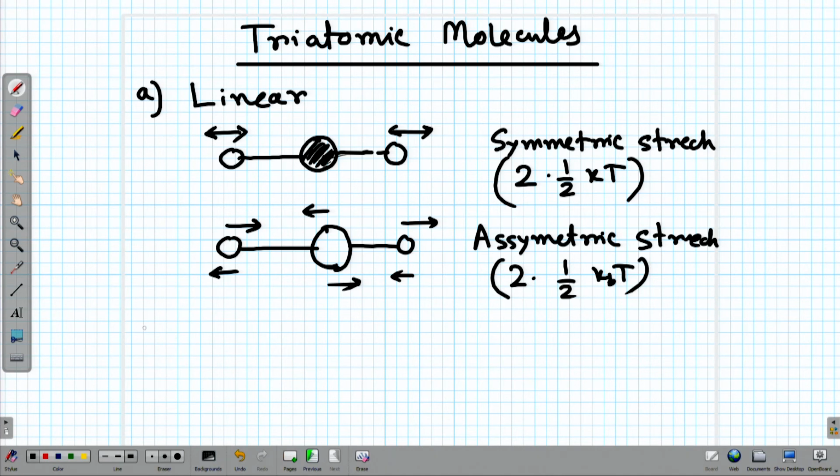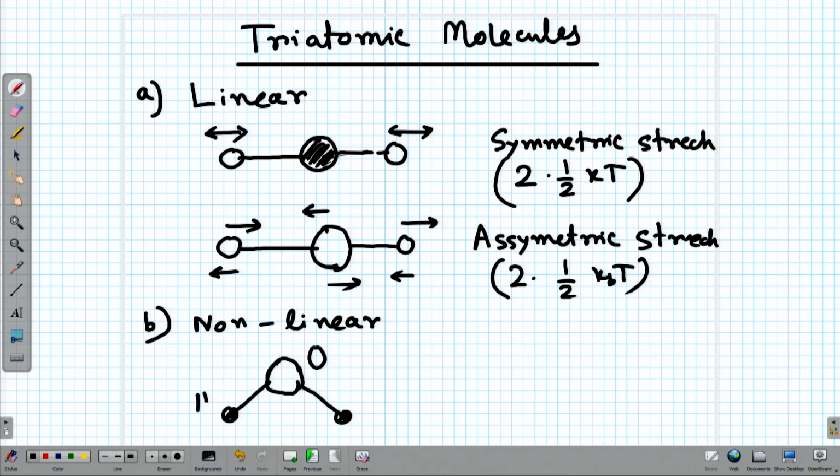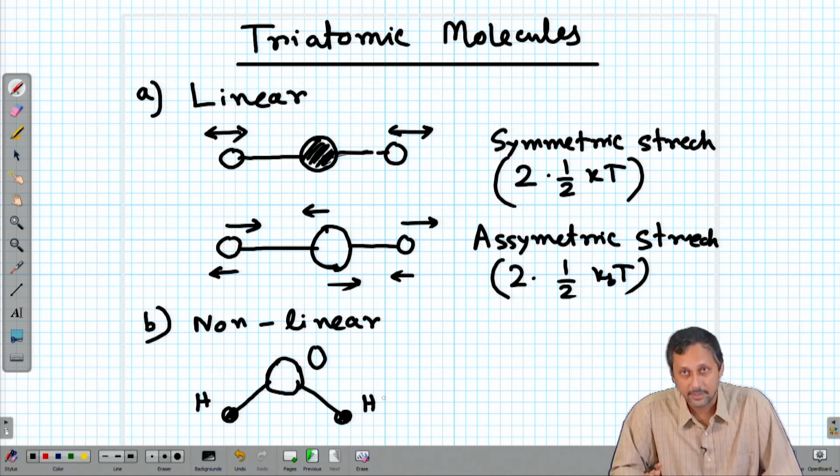And in case of a non-linear molecule, for example, water. Water is a non-linear molecule. Let us take the example of water. We have oxygen, hydrogen, and hydrogen. Motion can be really complicated.